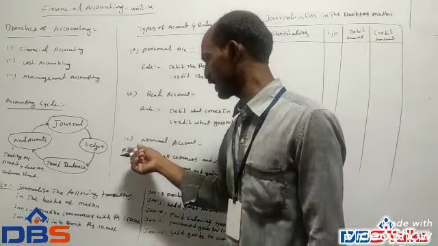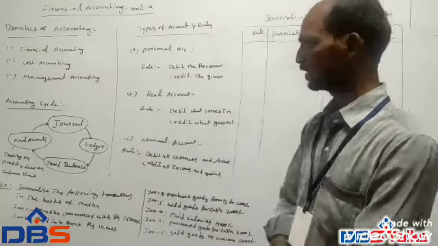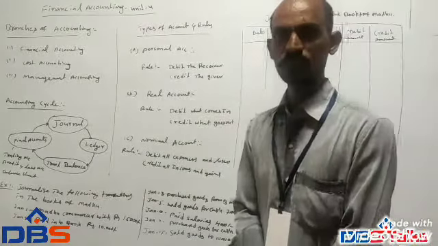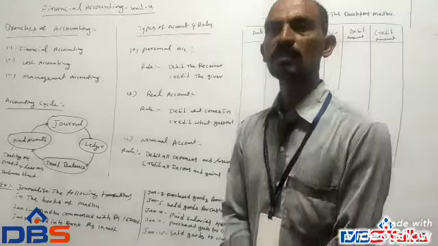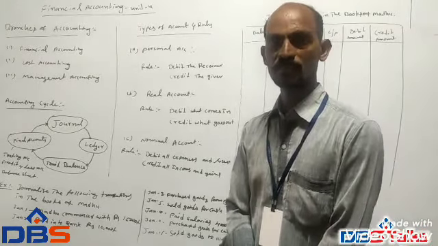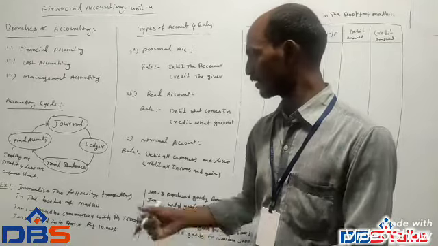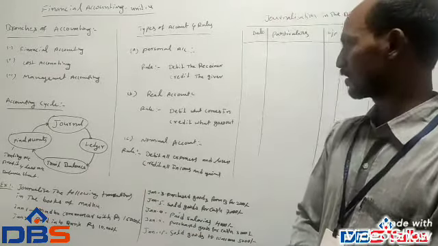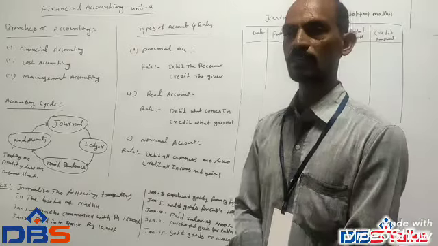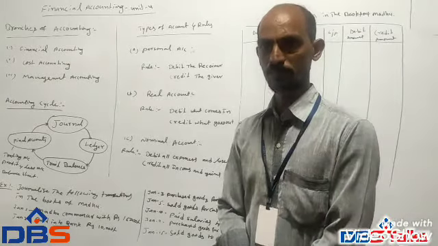And the third one is nominal account. Nominal accounts are opened in the names of expenses, losses, incomes, and gains. Here, the rule is: debit all expenses and losses, credit all incomes and gains.